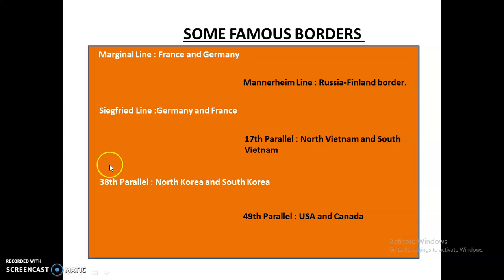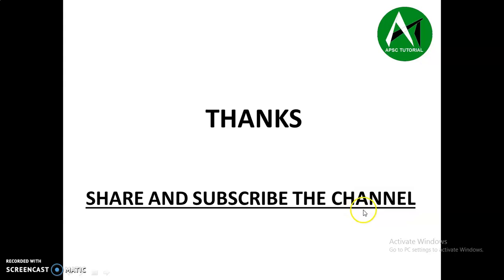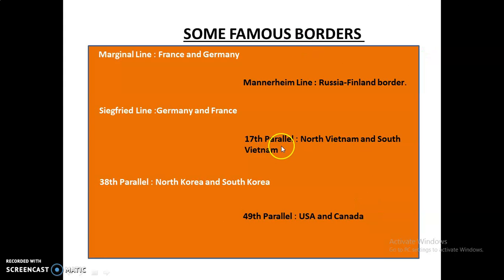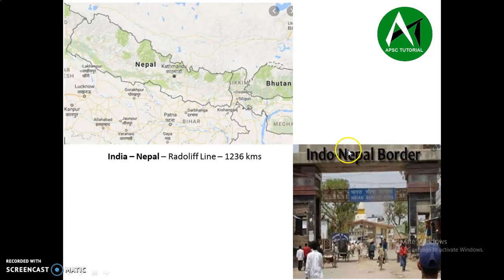And again we have two other important boundary lines. One of them is the 38th parallel, which is between North Korea and South Korea, and the next one is the 49th parallel, which is between USA and Canada. So these were some famous boundary lines between different countries.